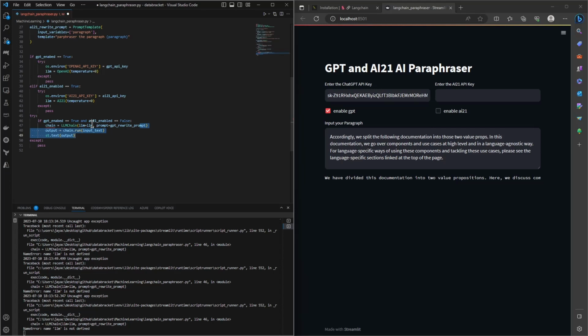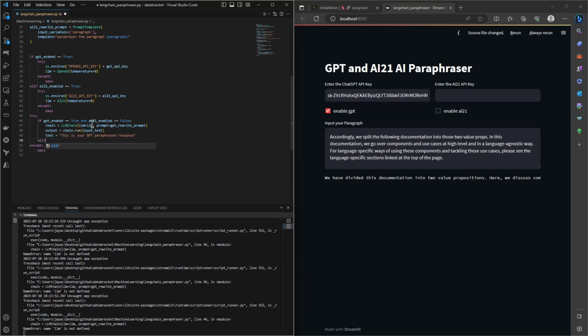Let's run this and let's not output anything at the moment. Let's take the input from this. Okay, this looks fine, and we can simply have a text which says what is happening. So we can say this is your GPT paraphrased response. Okay, this looks good.